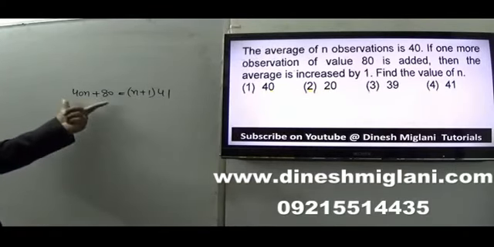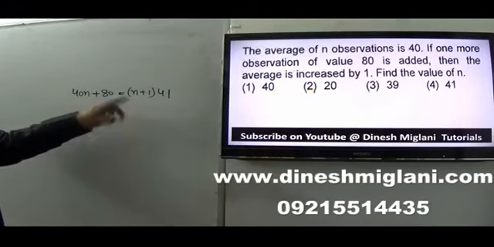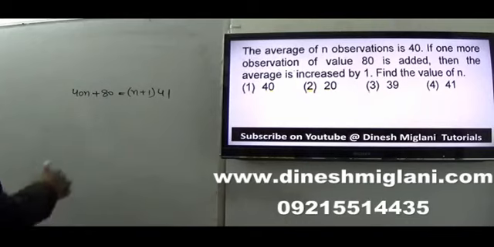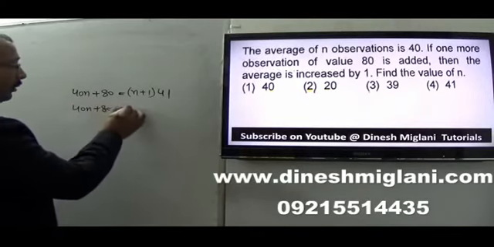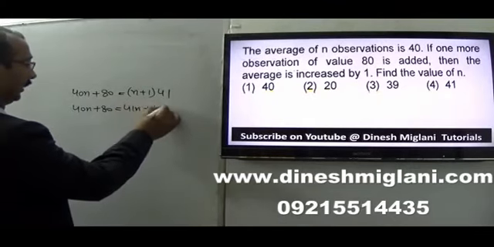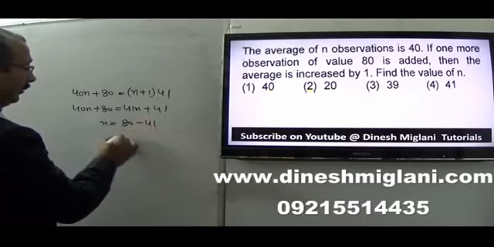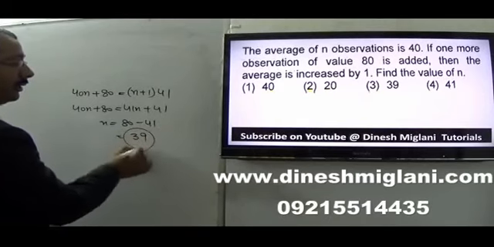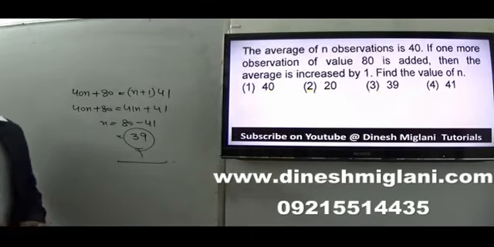So the sum total now is 40n plus 80, and the observations are n plus 1 with average increased by 1. So I may say 40n plus 80 equals 41n plus 41. This gives n equal to 80 minus 41, so this is equal to 39. Hence I can say that the third option is my answer. The value of n is equal to 39.